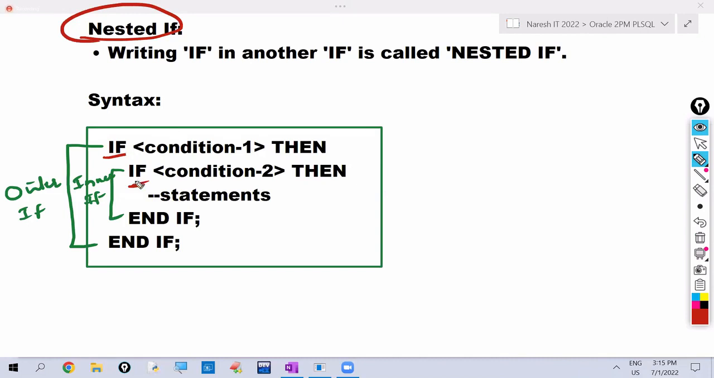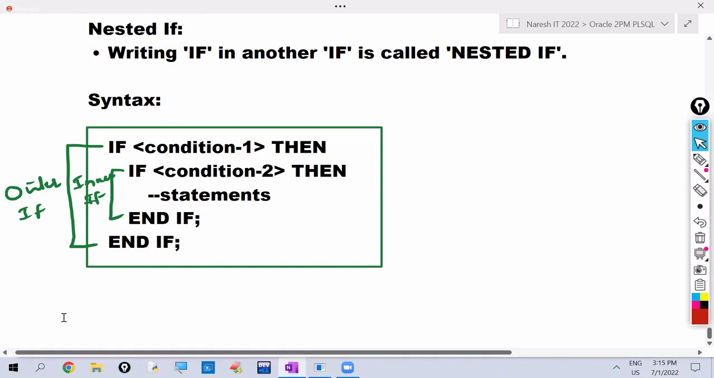According to this syntax, inside of if then, we are writing if then. Not only if then, if you want to write if then else, you can write if then else also. If you want to write if then else if, you can write if then else if. Okay, not only one if then else, you can write multiple if then elses, multiple if then else ifs also. So inside of if, we are writing if then or if then elses or if then else ifs. All those come under nested if.